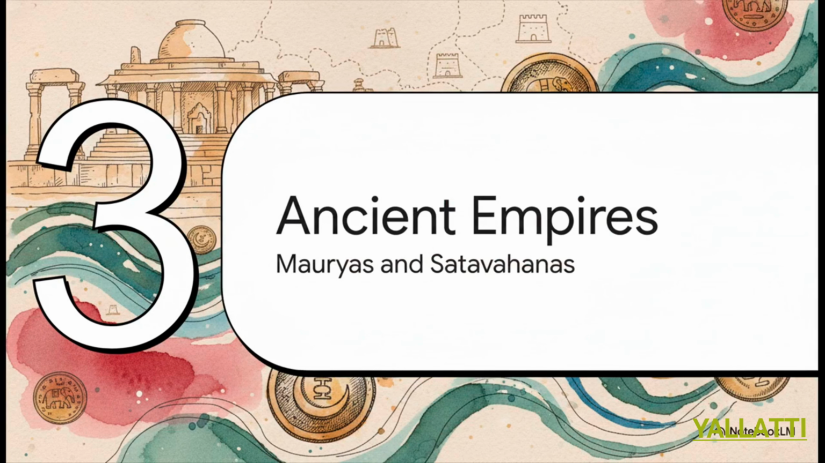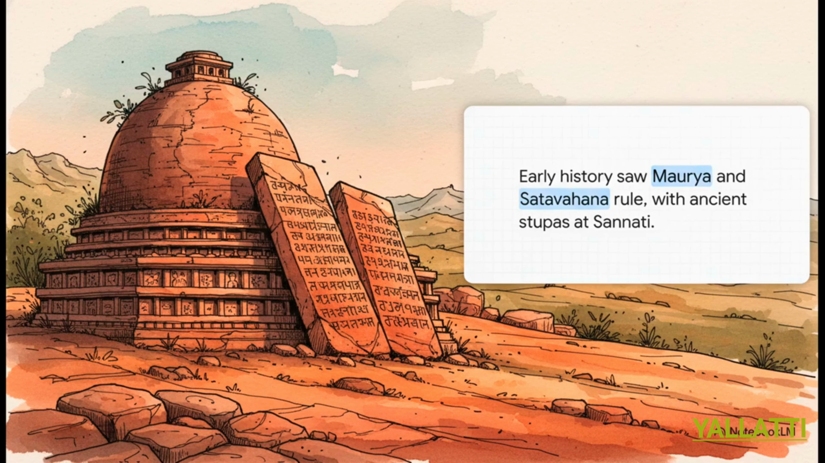Section 3. Footprints of ancient empires. Let's see how this builds. So, these newly carved districts we just talked about, they actually sit on incredibly ancient soil. Going way back to the dawn of its recorded history, this vast region fell under the rule of 2 of India's absolute powerhouses, the Mauryan and the Satavahana empires. And we know this for a fact because of the physical evidence they left behind. Specifically, if you look at the archaeological site called Sannati, you'll find these beautiful ancient Buddhist stupas and rock edicts